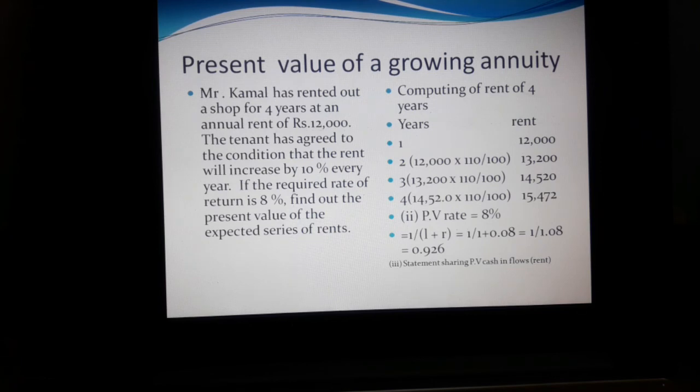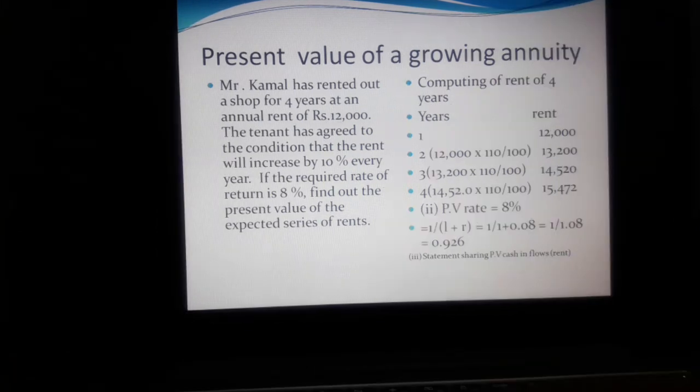So compounding rent for 4 years: first year rent 12,000, then second year rent 12,000 into 110, because every year the rent will increase by 10%. In the second year we have to add 10% to this sum.